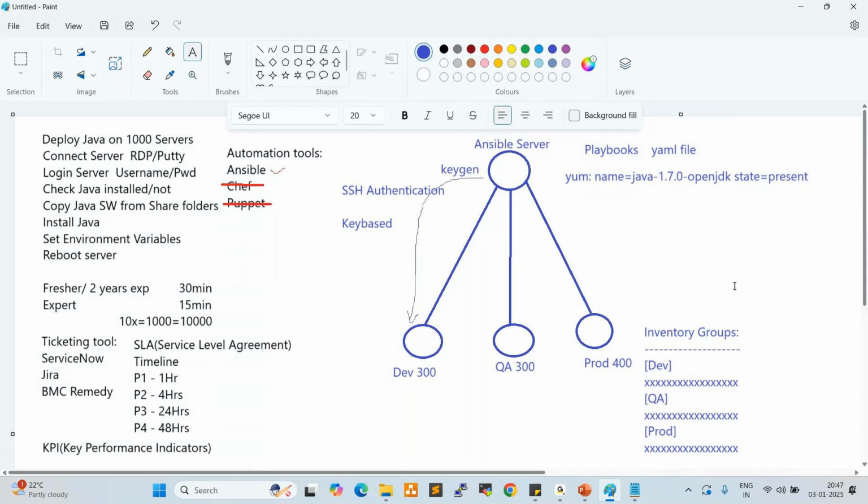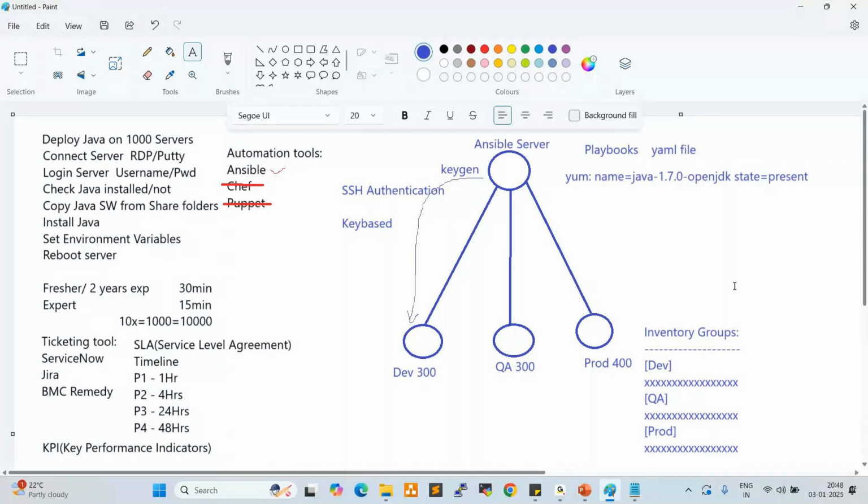Once Java is deployed, we'll get one report from Ansible: how many servers are deployed, how many servers are not deployed. If any issues happen, like failed or skipped or any network issues, it will give you a report, right? If any servers are skipped, we can select those and redeploy. Fine. Any questions up to here? Anyone?